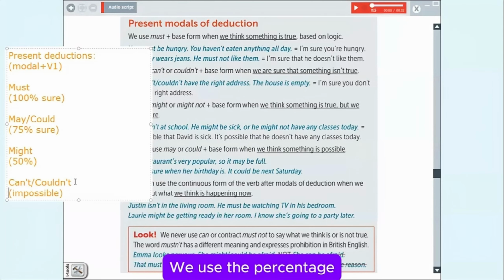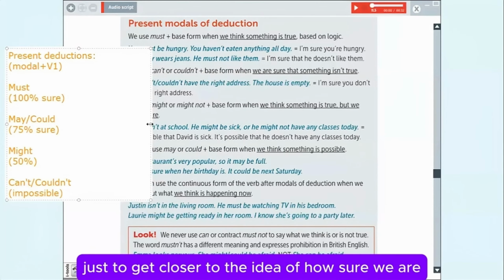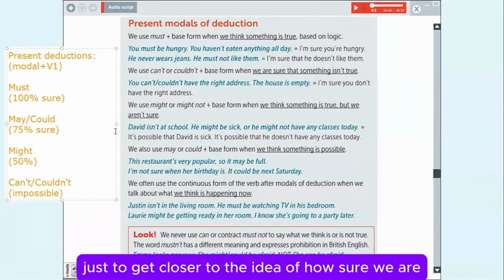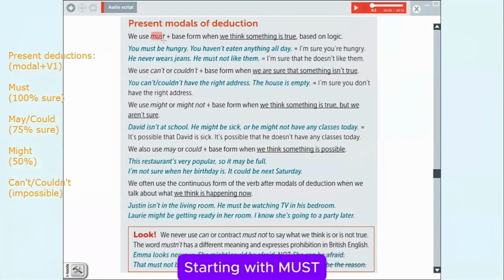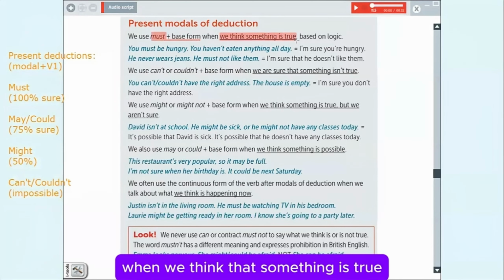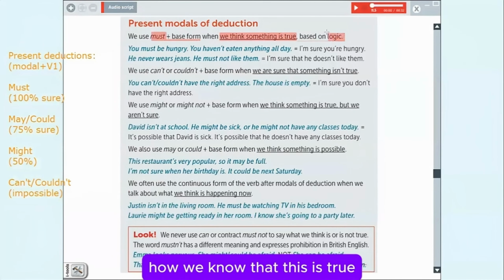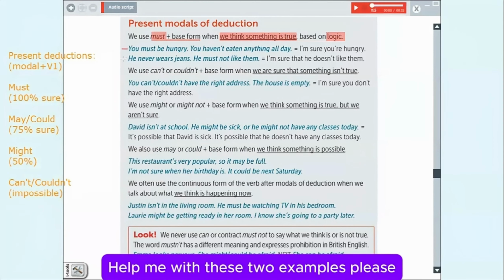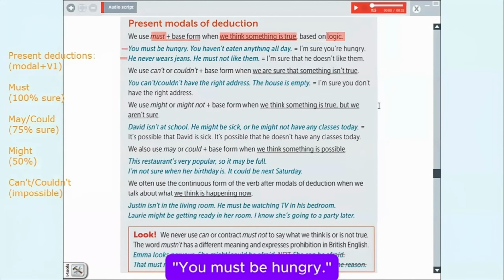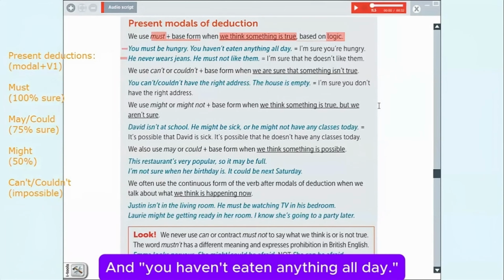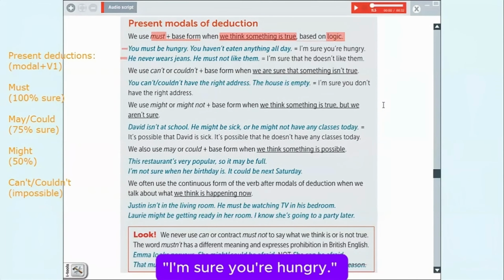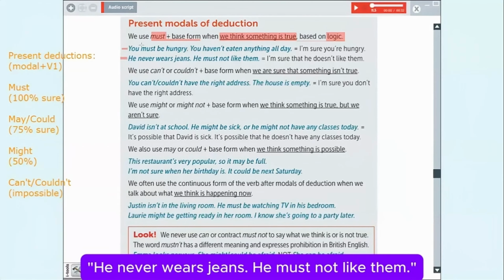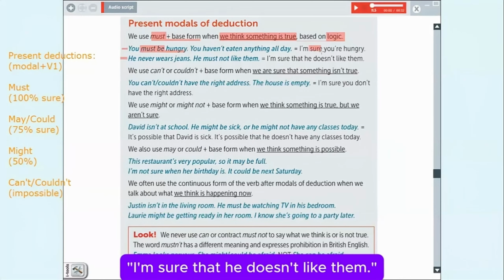We use the percentage just to get closer to the idea of how sure we are, starting with must. Must plus the base form when we think that something is true. How do we know that this is true? Because we base this on logic. Help me with these two examples, please. You must be hungry, you haven't eaten anything all day. I'm sure you're hungry. He never wears jeans. He must not like them. I'm sure that he doesn't like them.